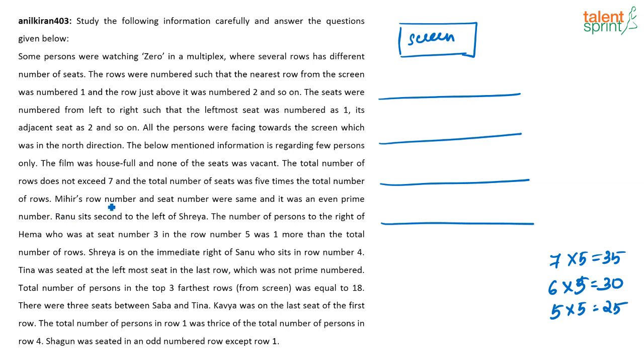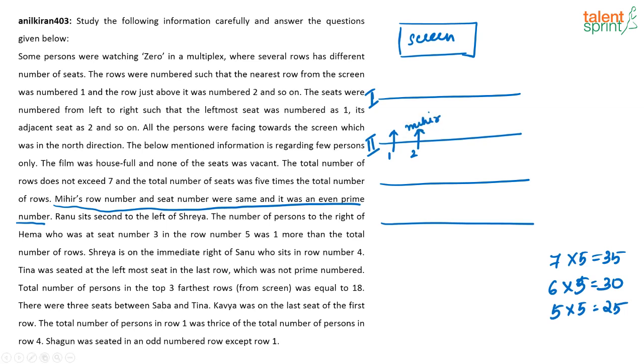Mihir's row number and seat number were the same and it was an even prime number. So the first person whom we can place is Mihir. There is only one even prime number, which is 2. So Mihir is sitting in seat number 2 in row 2. So definitely there are 2 rows in the cinema, and Mihir is sitting in seat number 2. So this is 1, this is 2, and this is Mihir.